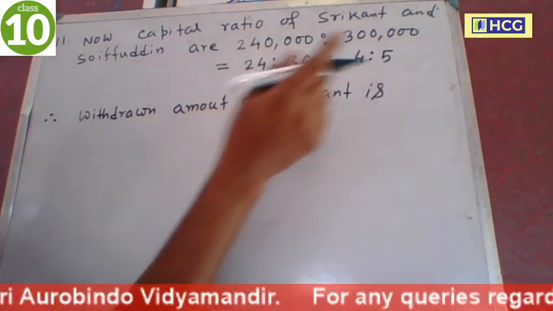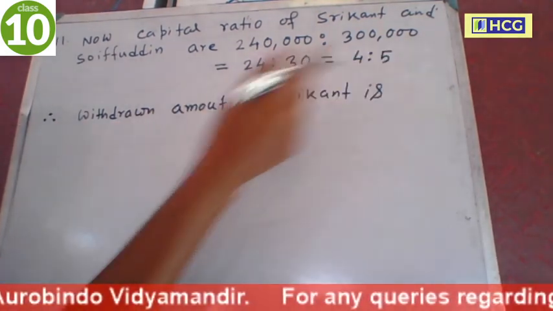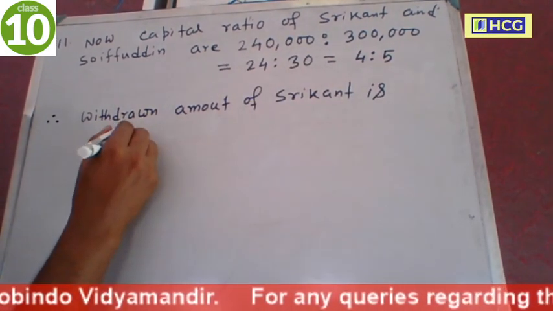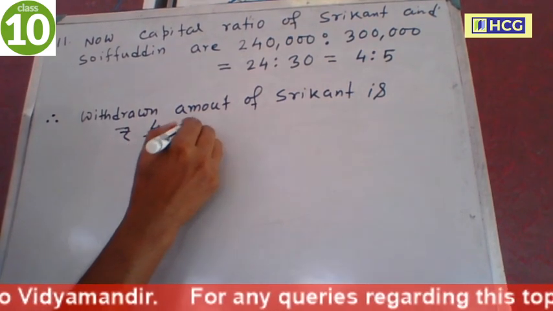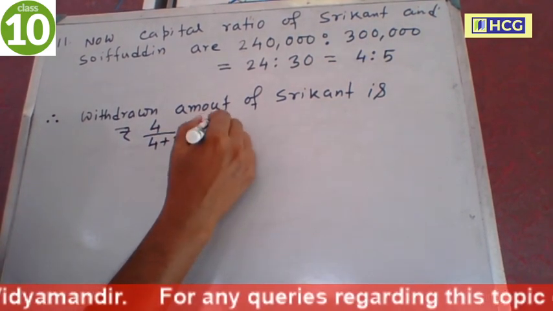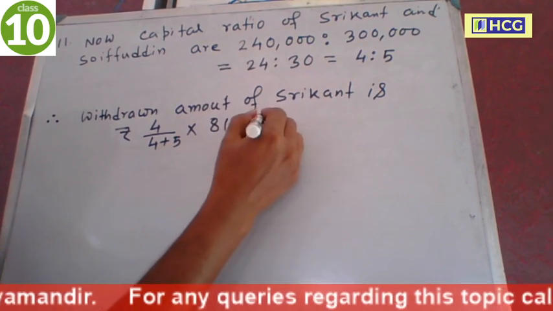So the withdrawn amount of Srikanth is, ratio is 4:5, 4 divided by 4 plus 5 of the amount, which is 81,000.